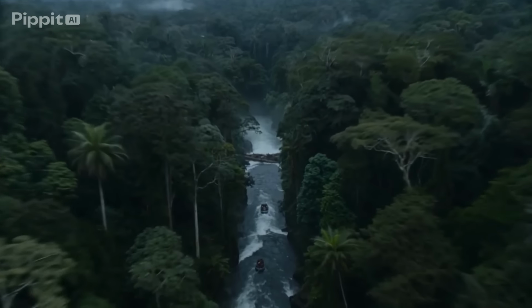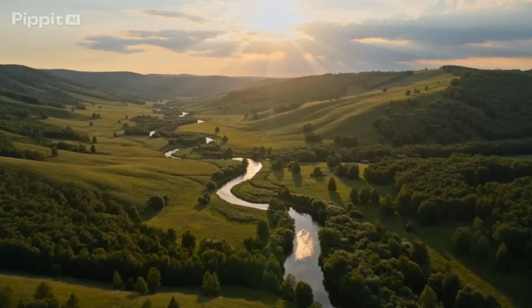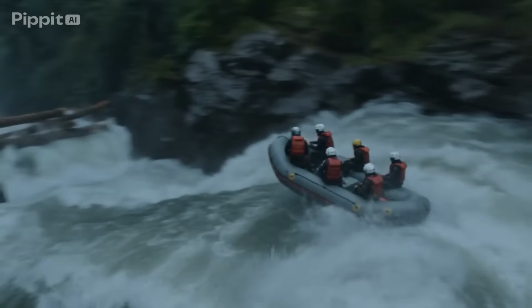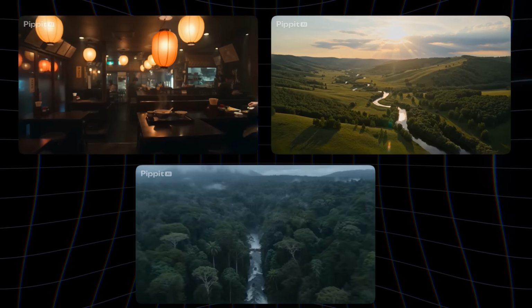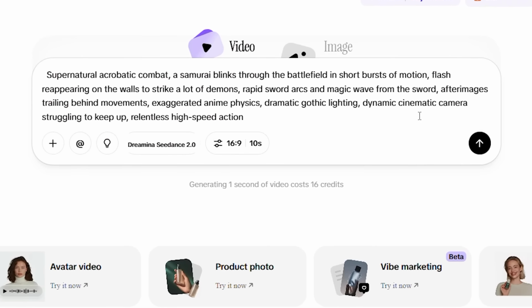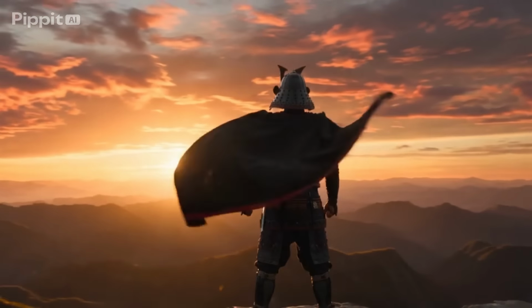Now, great visuals and smooth motion are powerful. But what really separates amateur video from professional video? The camera. So I tested that next. You can simulate camera movements that never actually happened. Smooth push-ins, pans, tilts, overhead drone sweeps, close-ups all generated from text. You're not just prompting anymore, you're directing. The camera moves exactly where you tell it to.